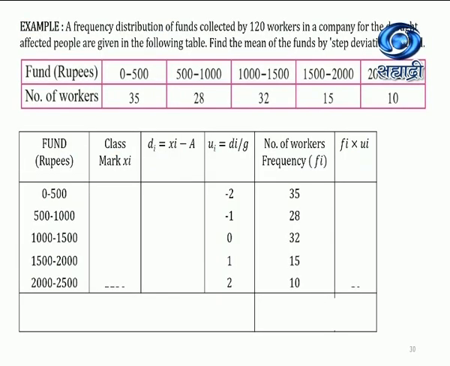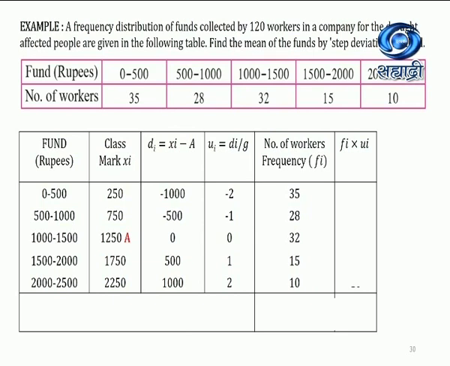So the example I have taken: funds, which is in rupees, a frequency distribution of funds collected by 120 workers in a company for the drought affected people are given in the following table. Find the mean of the funds by step deviation method. So directly they have given step deviation method. Class mark, same class mark we need to find out by using mean. DI will be 1000 minus 500, 0, 500 and 1000.